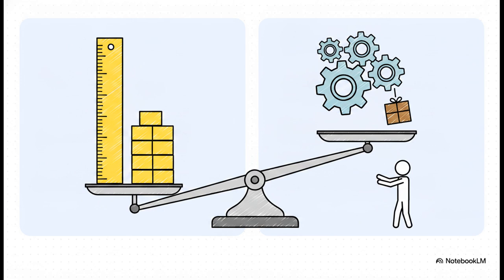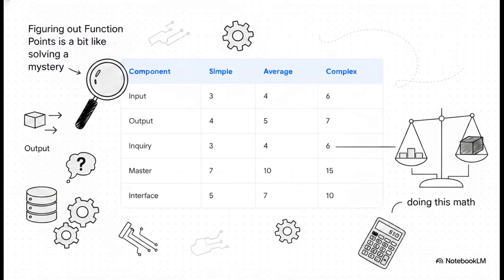On the flip side, we have function-related measures, better known as function points. Instead of just counting raw lines of text, this method measures the overall functionality that's actually being delivered to the end user. Figuring out these function points is kind of like solving a mystery. We take the raw components of our software, things like inputs, outputs, inquiries, master files, and interfaces, and we multiply their counts by corresponding complexity weights. For instance, a really complex master file gets a heavy weight of 15, while a simple input item just gets a 3. By doing this math, we can actually predict the project's true functional footprint before a single line of code is ever even written.